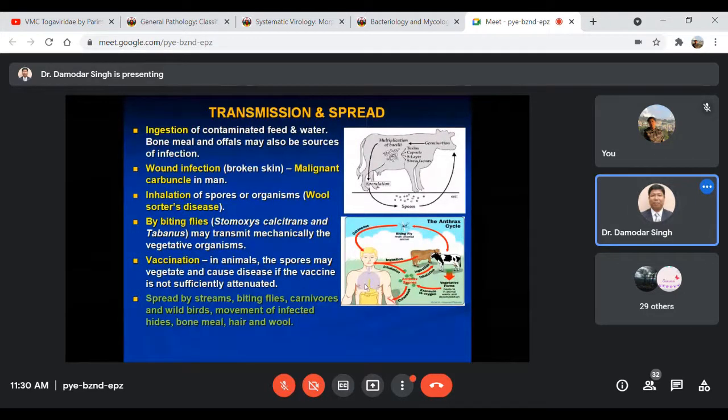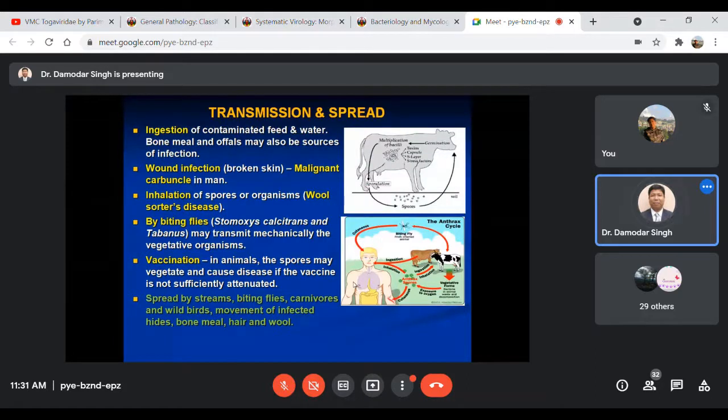Fifthly, it may be through vaccination. In animals, the spores of this organism can vegetate and cause disease if the vaccine is not sufficiently attenuated. An attenuated vaccine should be used, but if it is not properly attenuated, the live vaccine containing spores may create this infection in animals. So far as the spreading of this disease is concerned,